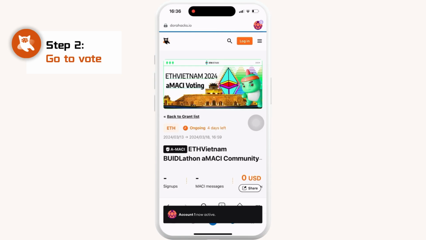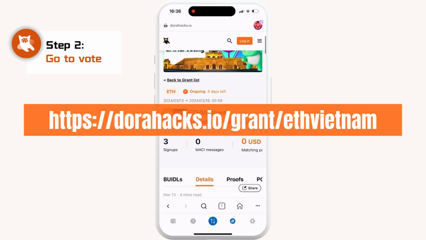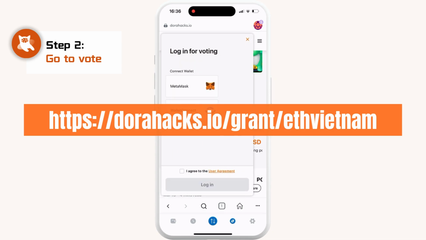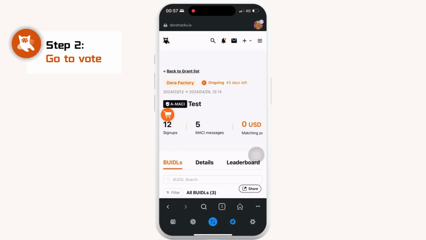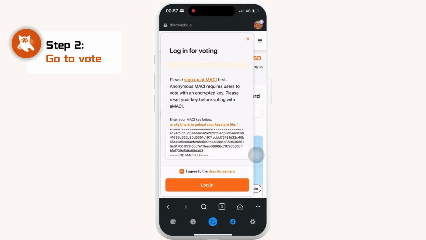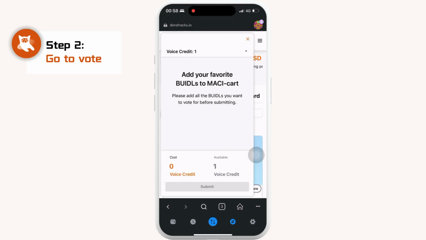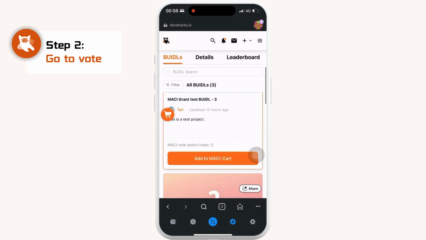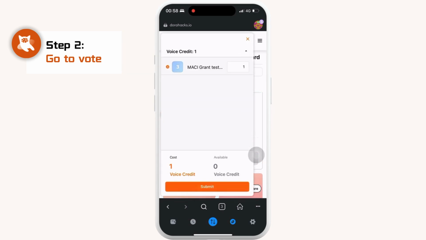Step 2. Go to Vote. Now, let's log into the ETHVietnam aMACI voting page again and cast your vote. Tap on the cart icon and paste your reset aMACI key in the text box. Click on Login. Choose your favorite project, click Add to aMACI cart, and proceed to vote by Submit.